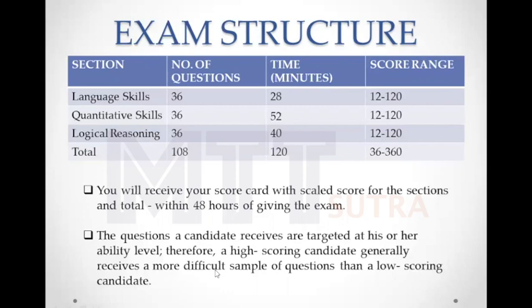Let us understand by taking an example. Suppose I am writing 5 questions in sequence: first, second, third, fourth, and fifth. First question I make correct, then the second question will be slightly more difficult than the first question. And at the same time, the second question carries more weightage than the first question, more weightage in terms of marks. And if I make the second question correct, then the third question will be more difficult than the second question, and it will have more weightage than the second question.